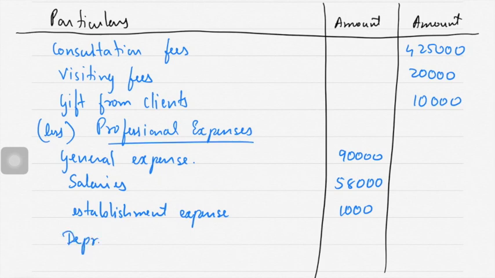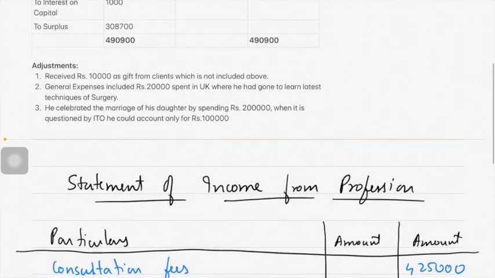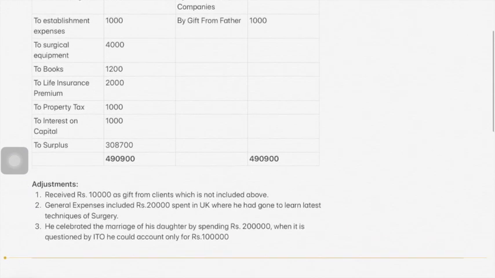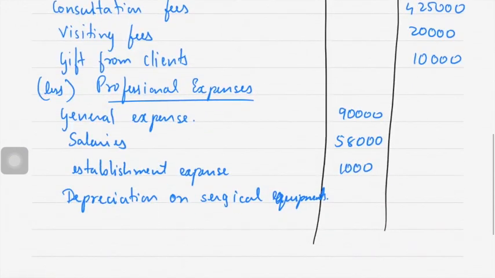So depreciation on surgical equipments would be 4,000 into 15%, which comes to 600.